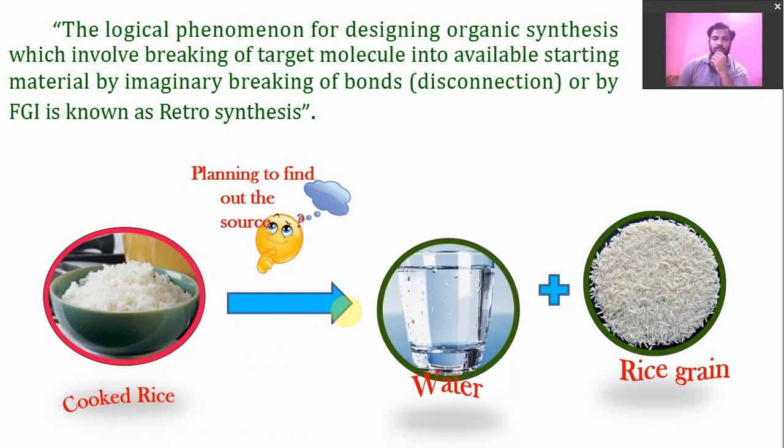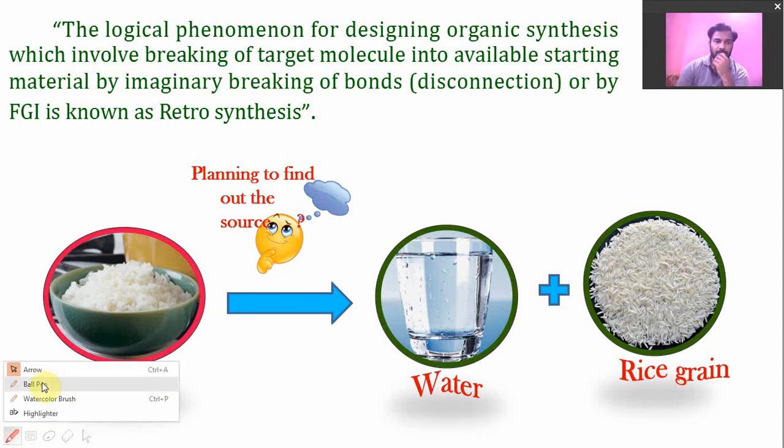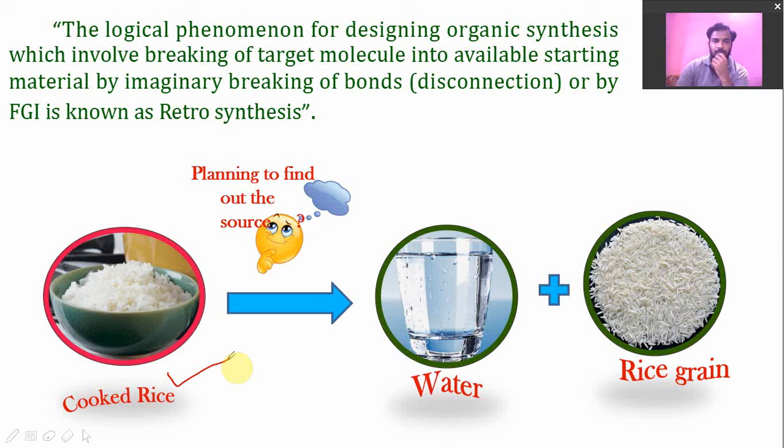Here I have taken the example of cooked rice. Cooked rice is a product of rice grain and water. So if we carry out this reaction in a reverse direction, we will get these starting materials. If we consider cooked rice as a final product and we want to plan the synthesis, to find out the starting material, we have to do this reaction in a reverse direction so that we will get these two starting materials.